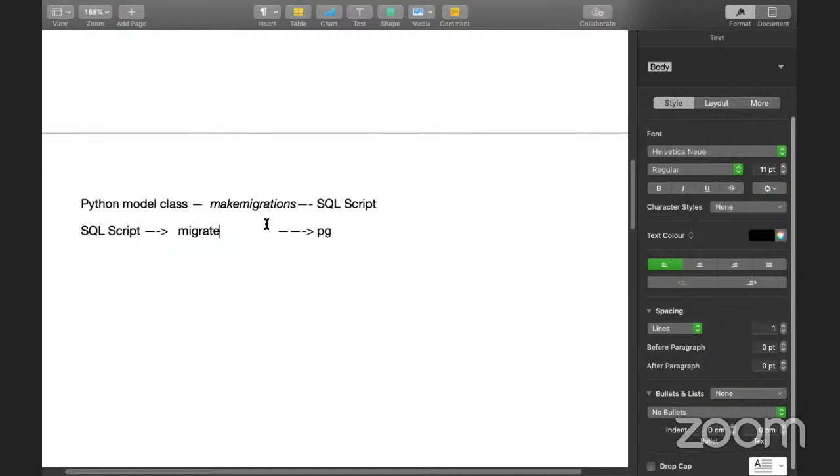So you're not using any SQL. Django will create a SQL query, and Django will run that SQL query in the Postgres database. That's why this is so important, guys. We have to use the make migrations and migrate commands to run it on the system.